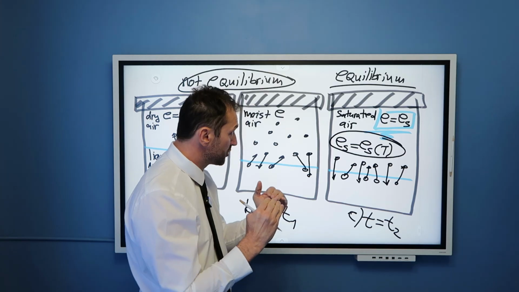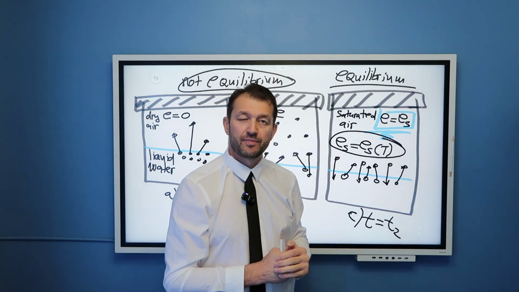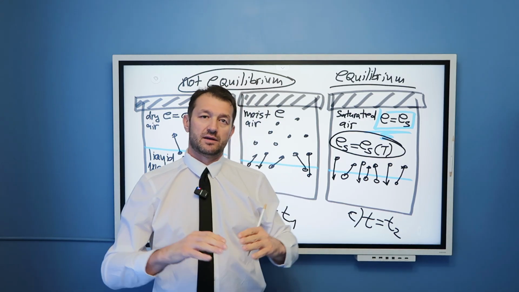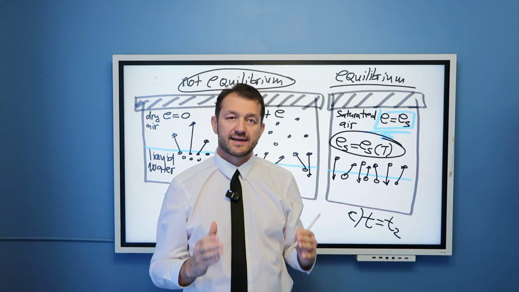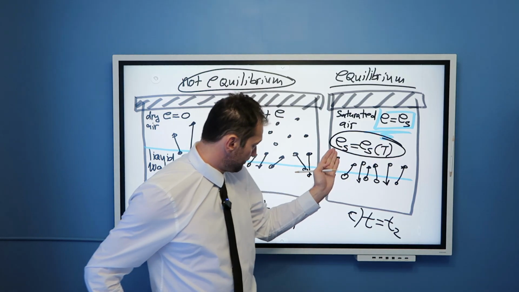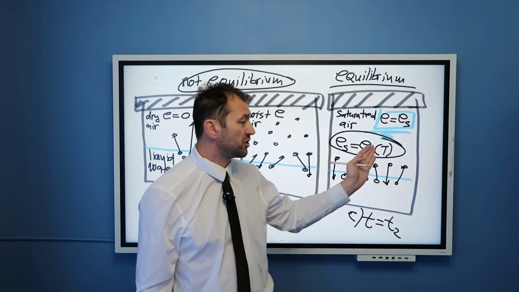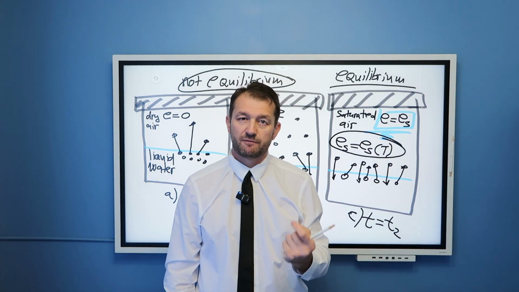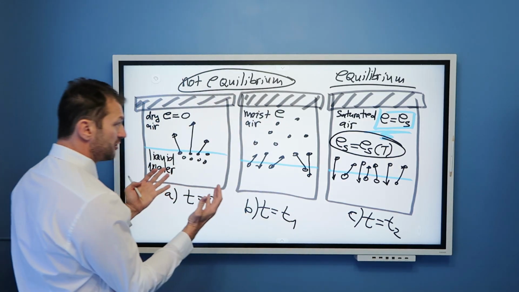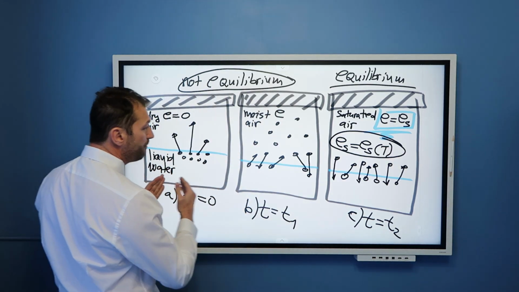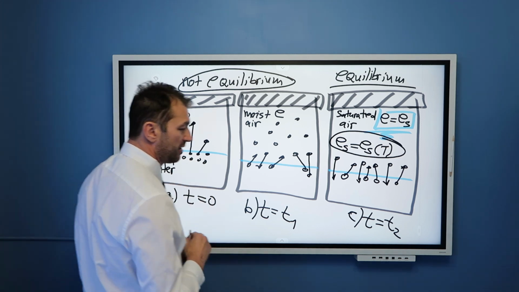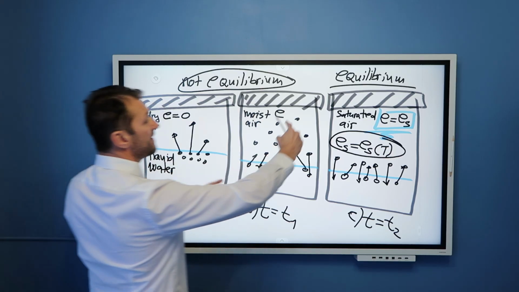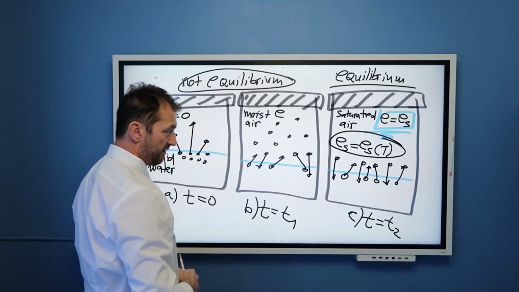At lower temperature we have very low saturation. At high temperatures we can have very high saturation points. In the next video I will discuss exactly how this saturation vapor pressure depends on temperature. There is a curve that very nicely explains that functional dependency. But in this video, I don't want to make it longer. I hope you can understand the concept of partial pressure of water vapor and saturation pressure of water vapor.